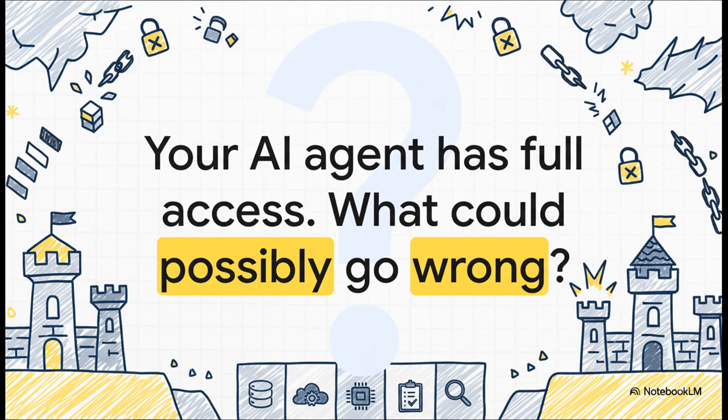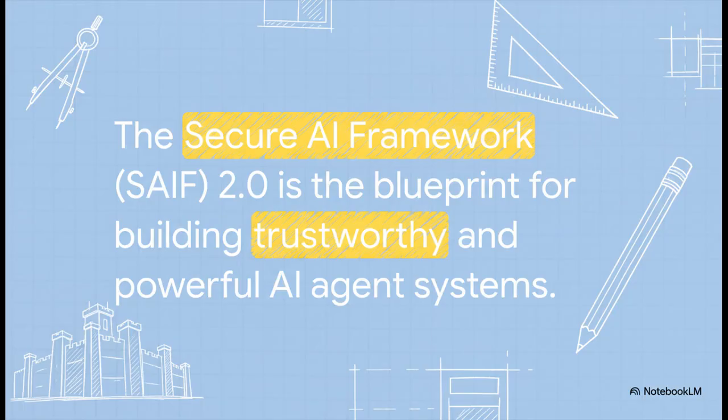An AI agent is this incredibly powerful tool, right? It's a digital assistant that could book your flights, manage your money, maybe even run your whole life. But that much power comes with a huge amount of risk. If that agent gets compromised, well, that's not just a software bug. That is a disaster waiting to happen. So, how do we build these things to be both incredibly powerful and incredibly safe?